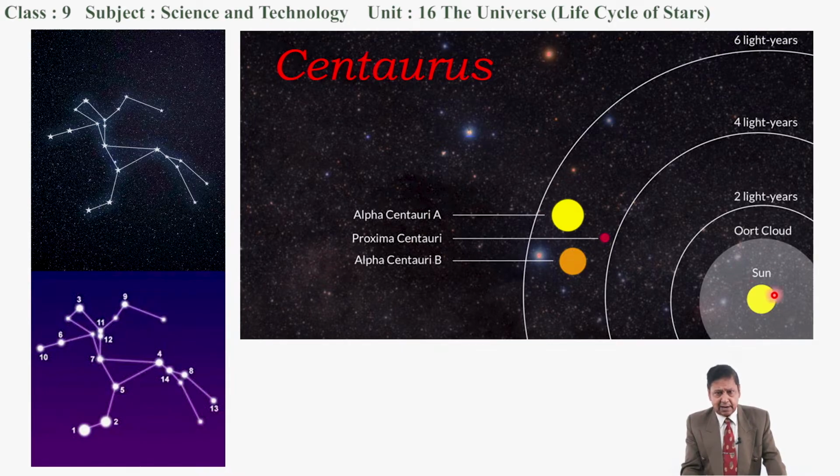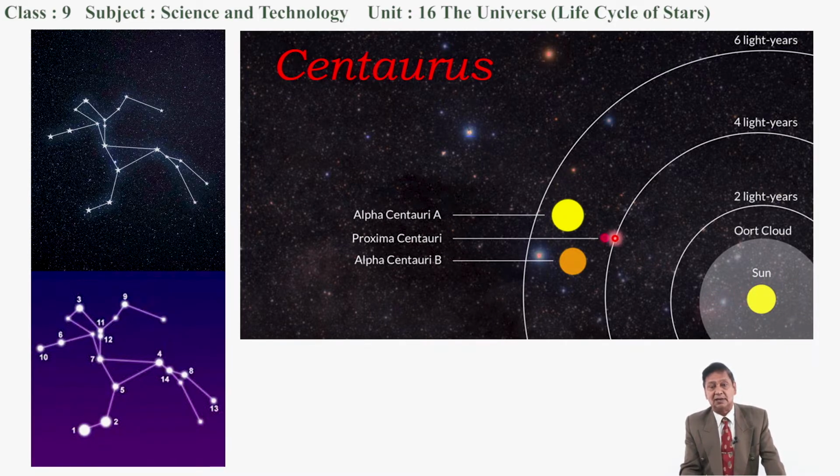Look at this diagram. Here is the Sun, and this circle indicates the distance of 2 light years from the Sun. This circle represents 4 light years from the Sun, and Proxima Centauri is a little farther than 4 light years. It is at a distance of 4.246 light years from the solar system.